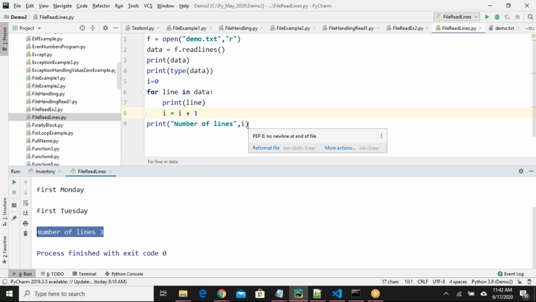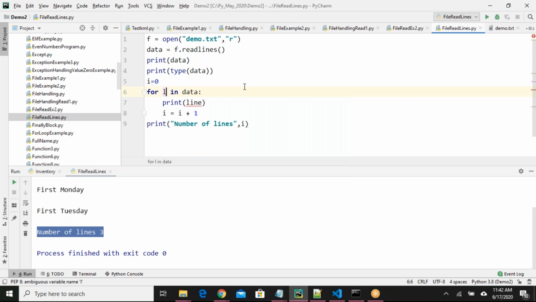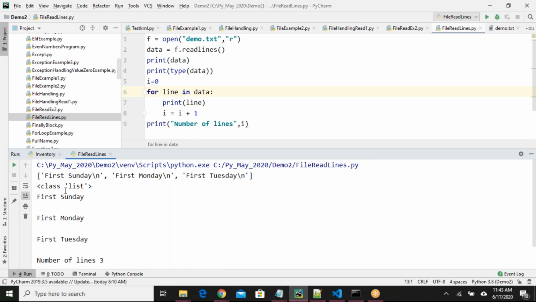Sir, I also have one more doubt. In this for loop, you have taken a variable line, like some random variable, right? By default, it will consider line by line. It is just one temporary variable. I know it's a variable, but when the for loop is executing, in the data it will take automatically line by line. Here, you should not think like that. You should think like this. For me, it is a data list.